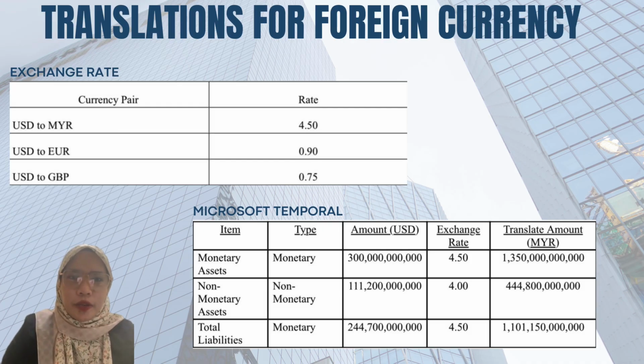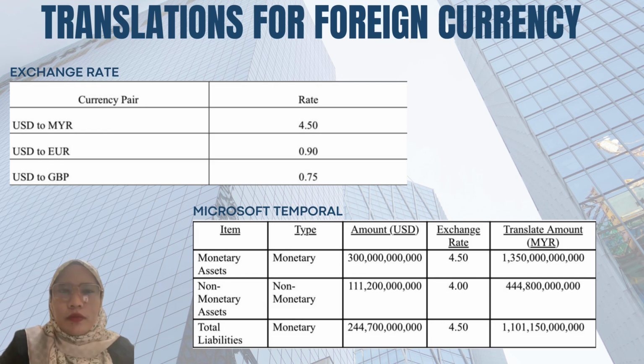Exchange rate. This table explains the exchange rate for USD to Malaysian Ringgit is 4.50, while USD to Euro is 0.90 and USD to GBP is 0.75. Next is Microsoft Temporal. This table illustrates Microsoft's temporal method for currency translation.